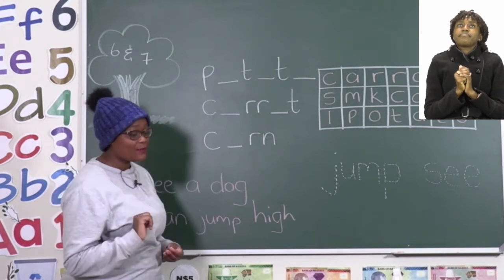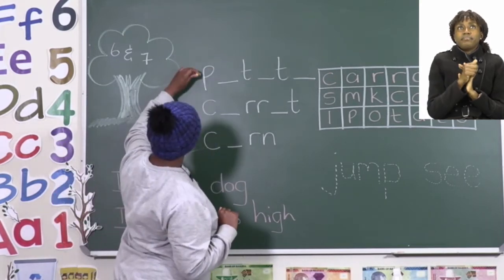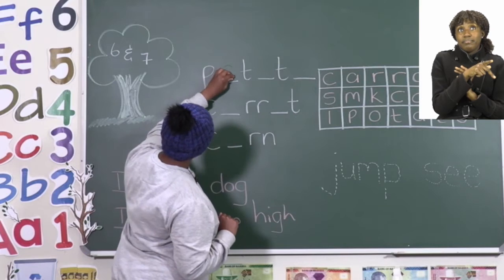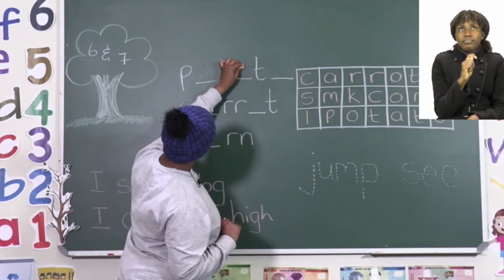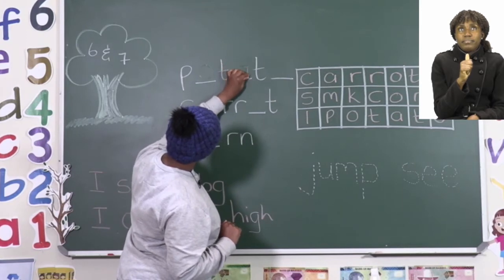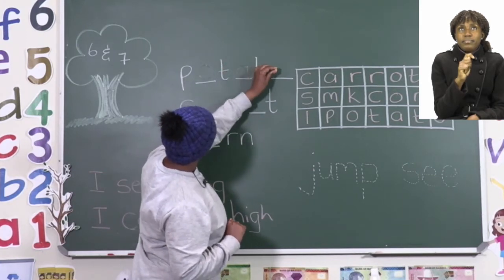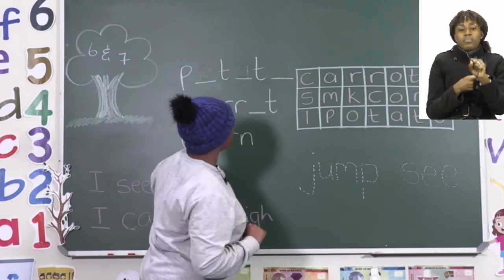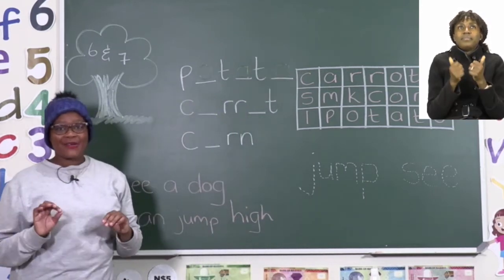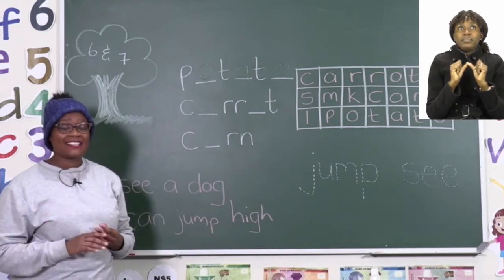So the word potato starts with a P, then O, then we have our T, and we have an A, and then a T, and then an O. Potato. Good job, everyone. So go ahead and fill in those missing letters.